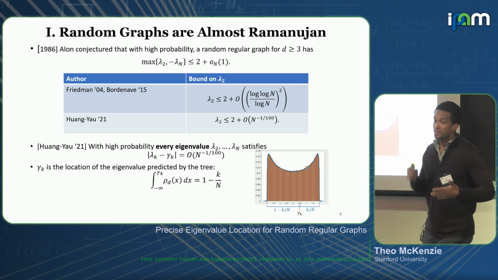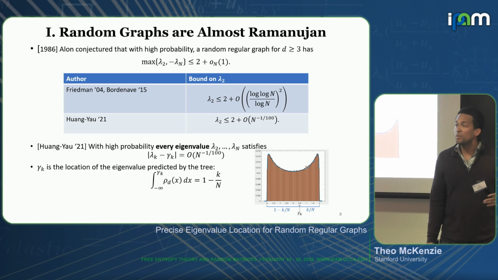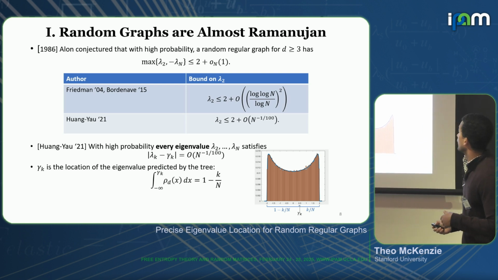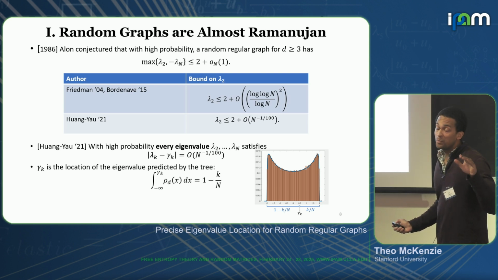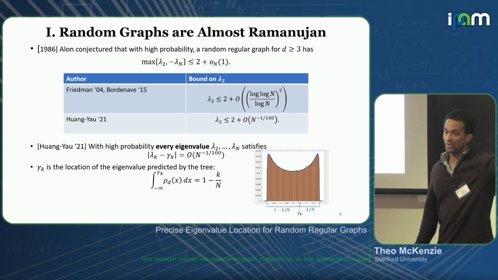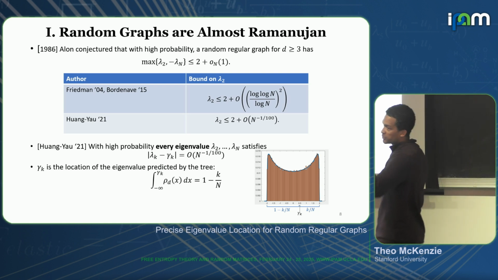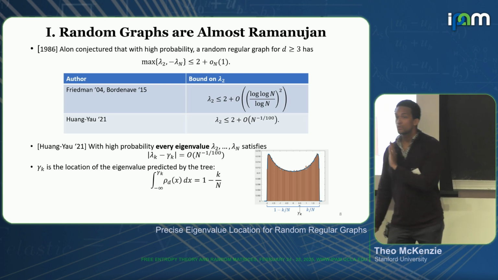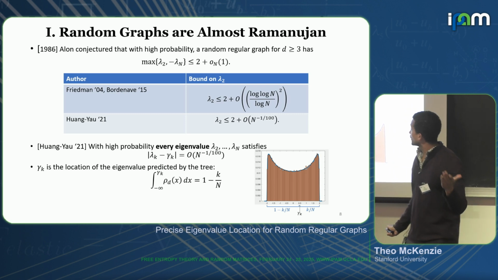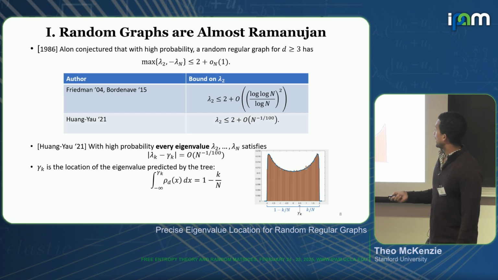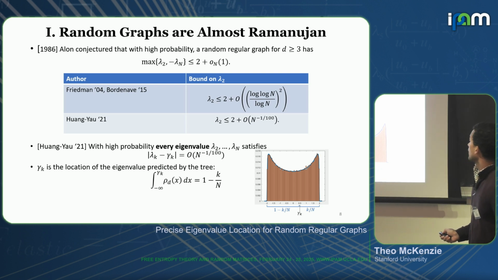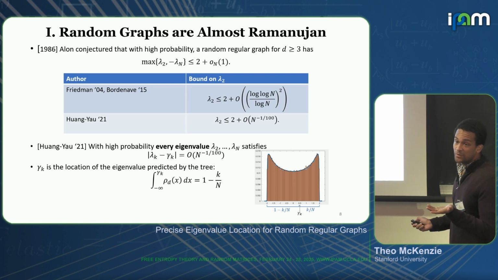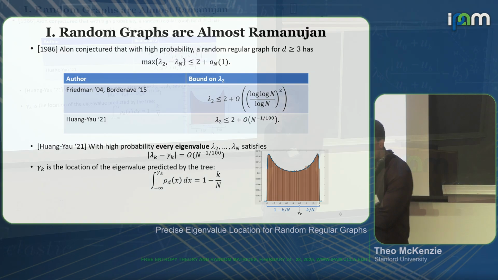Now, where would I expect the kth eigenvalue to be? Well, for my kth eigenvalue, I would expect 1 minus k over n of my spectrum to be to the left, and then k over n of my spectrum to be to my right. Right? So to say this for the Kesten-McKay law is that when I integrate according to the density of the Kesten-McKay law, then at gamma k, where I would expect it to be is when this integral is exactly equal to 1 minus k over n.